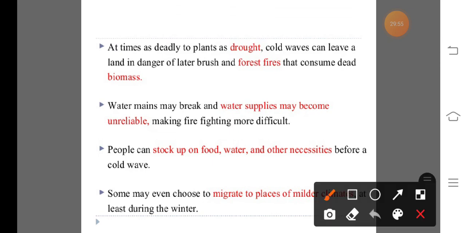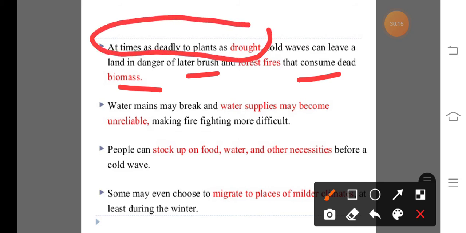Also we discuss some points, that means effects of heat wave. Due to the heat wave, drought, cold wave can leave land in danger of later burst and forest fire that consume dead biomass.